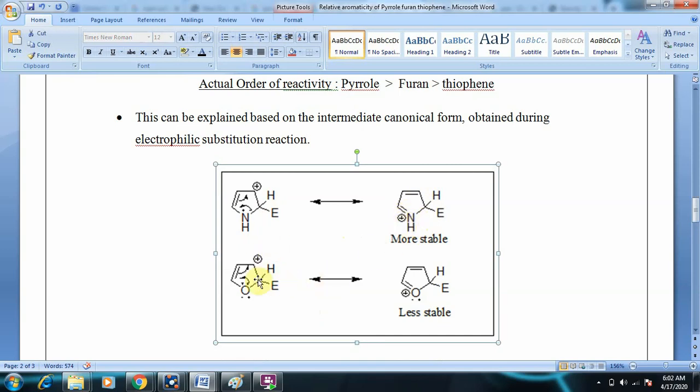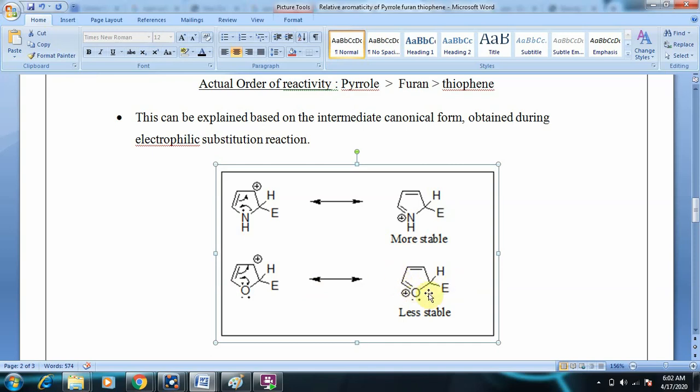The same structure, if we write for oxygen, the oxygen also releases electrons and gets a positive charge. But we have compared the electronegativities of nitrogen and oxygen. Oxygen is more electronegative than nitrogen, so if a positive charge is present on the oxygen atom, it will be less stable compared to nitrogen. So the lesser the stability, the molecule is least stable, and the reaction will not favor it.